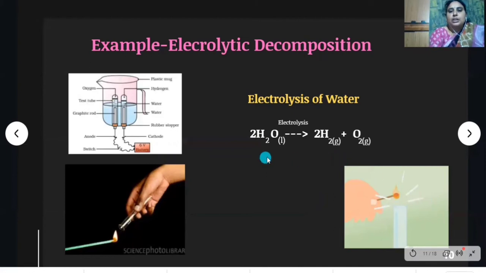So in this reaction, water breaks down into hydrogen and oxygen in the presence of electrolysis. A single reactant breaks down into two simple products. So this is known as an electrolytic decomposition reaction.